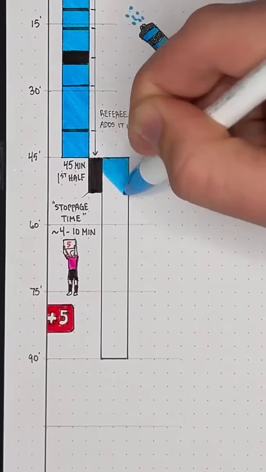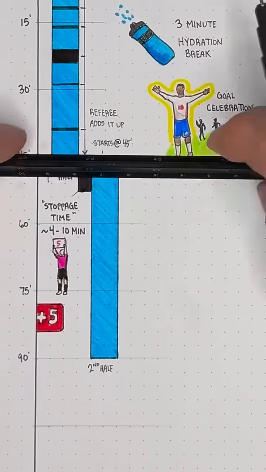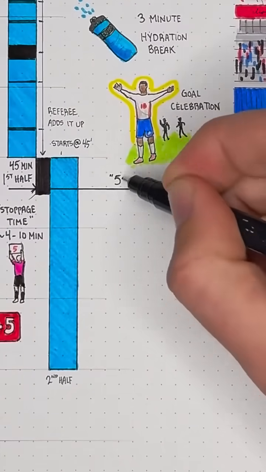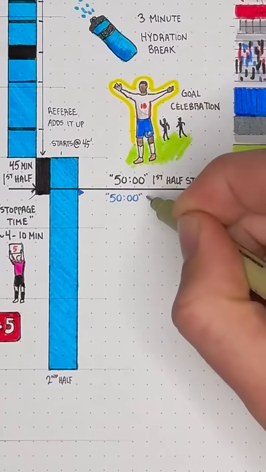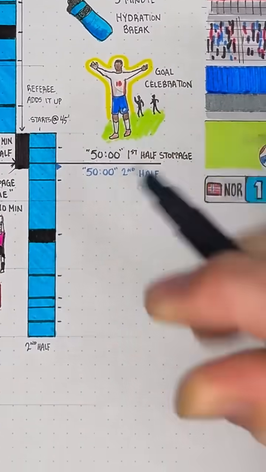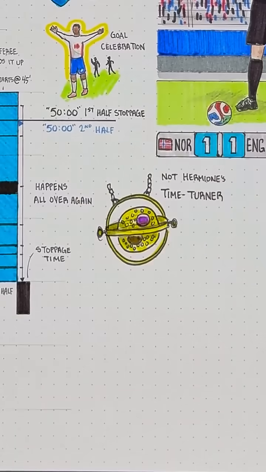The tricky part is when we add in a second half here as another blue box, it always starts at 45 minutes. So even though you may have just seen the clock say 50 minutes in stoppage time in the first half, you'll also see it say 50 minutes in the regular run of play in the second half, where it happens all over again. You're not going crazy, and it's not Hermione's time turner, it's just the rules of the game.